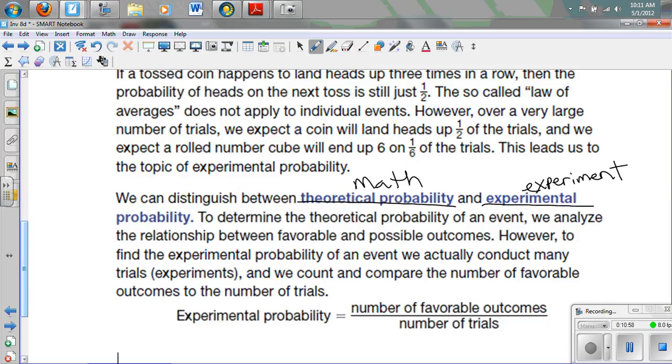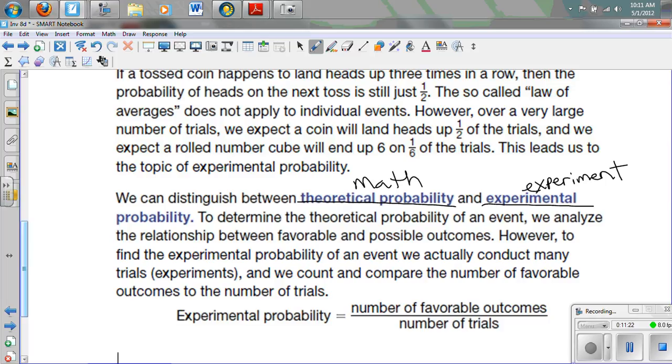Okay? And when we do enough experiments, we approach the theoretical probability. So if each of you flipped 100 coins, and then we put all those possibilities together, we would be pretty close to half. And if everybody in this school flipped 100 coins, then we would be even closer to half.